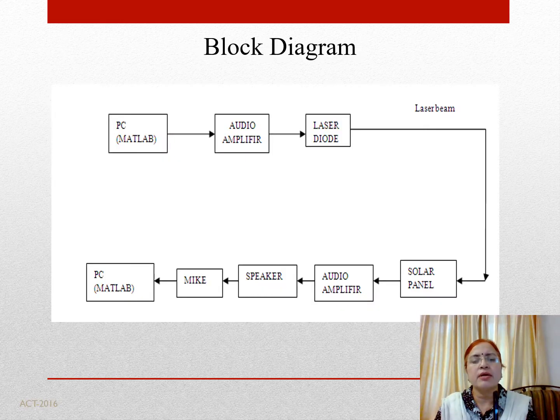Now here is the block diagram of our project. With the help of this block diagram, I can explain the working principle of our project. Basically what we are going to do, we are going to transmit the sine wave generated in one PC to the another PC. The sine wave is generated using the MATLAB program. Now it is given to the audio amplifier. That sine wave will be amplified and it will be converted into laser beam. Now this laser beam will be incident upon the solar panel.